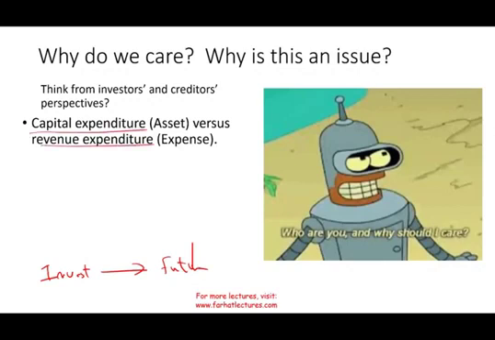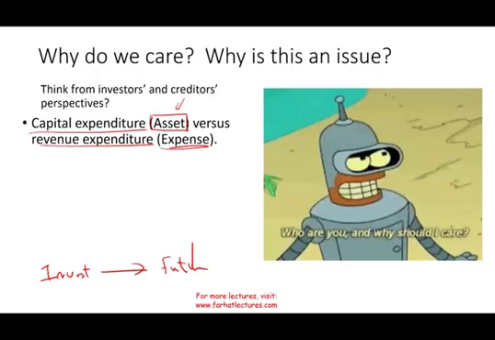It means when we spend money on something, when we buy something, if we think it's going to provide future benefit, we treat it as an asset, versus if we don't think it's going to provide future benefit, we treat that something as an expense. Now think about it. If we are not going to be in business in the foreseeable future, if we're going to go out of business, whether it's voluntarily or not, let's assume it's involuntarily, we're running into troubles and we have to go out of business.